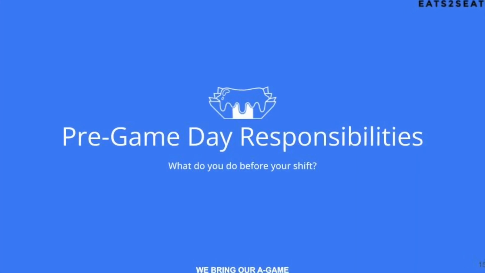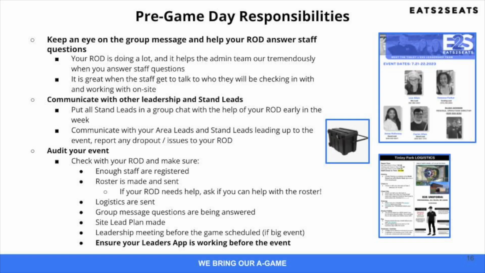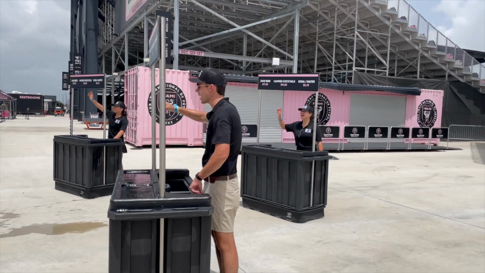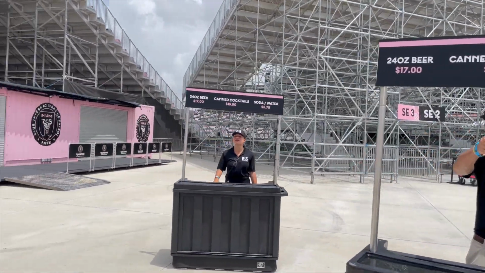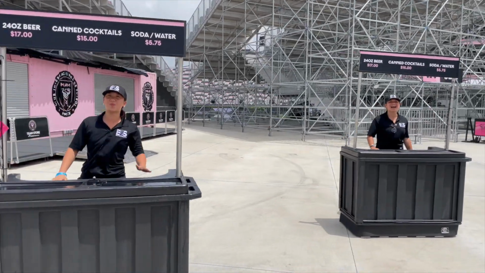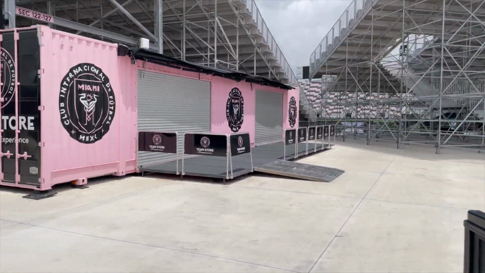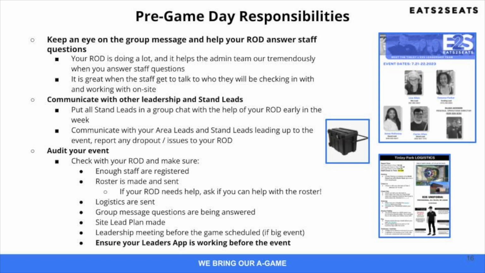Next, let's dig deep into pre-game day responsibilities. Key pre-game day responsibilities include watching the E2S group chat for your event and answering any and all staff questions and communicating with leadership very frequently. Audit your event with your site lead to ensure the roster is made, logistics are sent, comms channels are being watched, and that the site lead plan is made and that your leadership app is working.